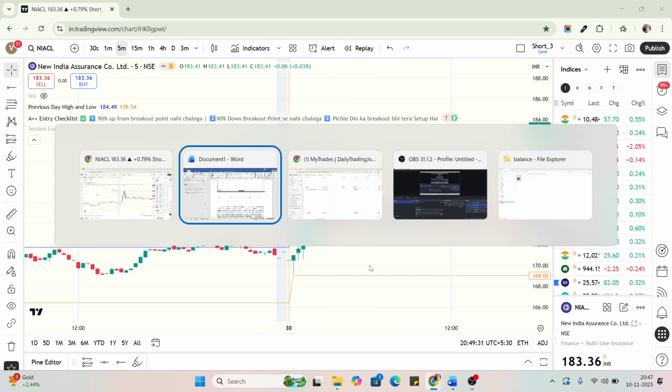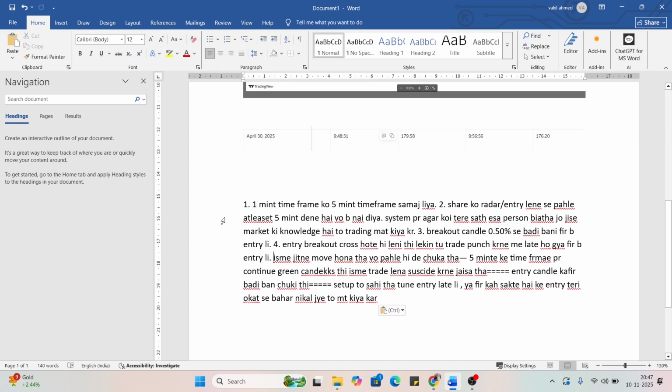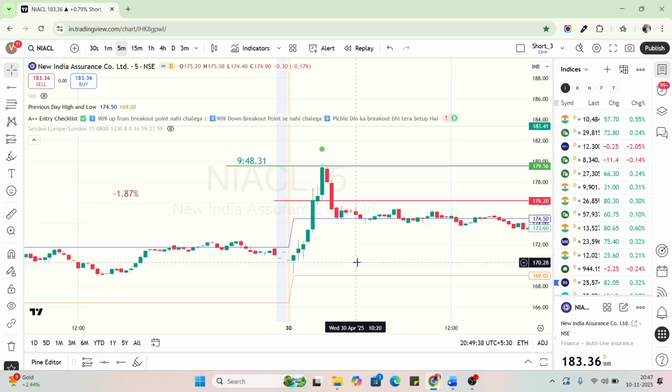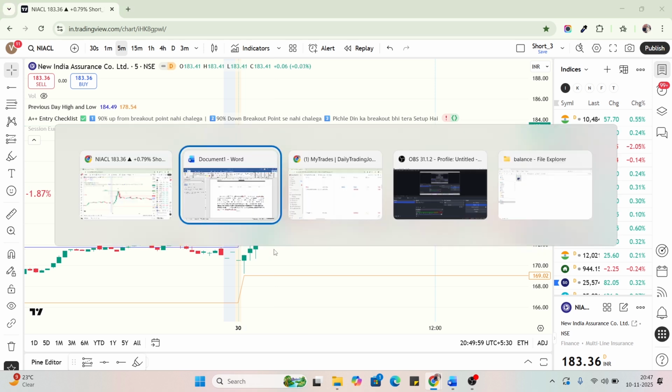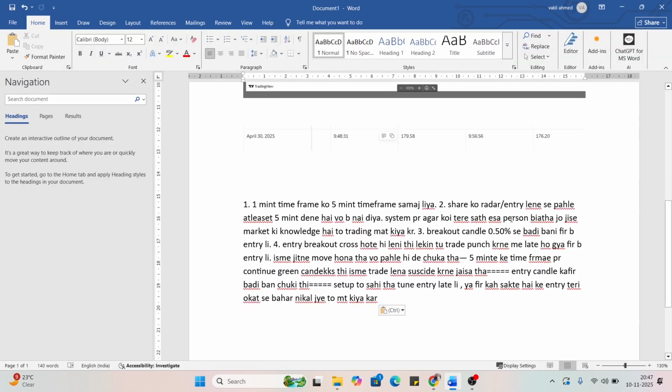So let me check my comments. What was my mistake at that time? I will read them one by one. One minute time frame. Okay, what mistake did I make here? I thought I was seeing the 5-minute chart, but in reality it was the 1-minute chart. So I was confused about the time frame and I took this wrong trade. That was not my setup, because I was assuming the time frame is 5 minutes, but in actual the time frame was 1 minute.